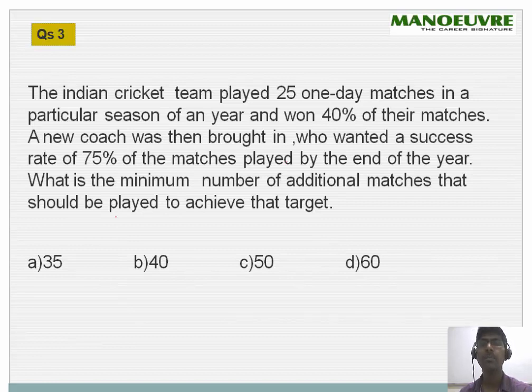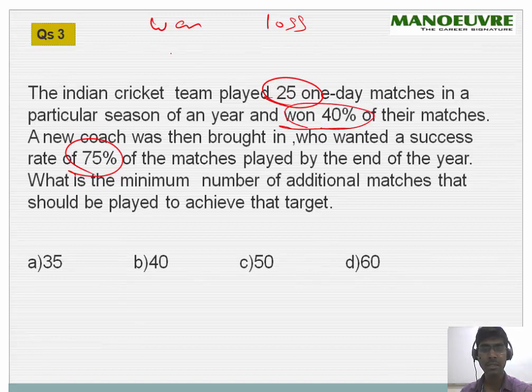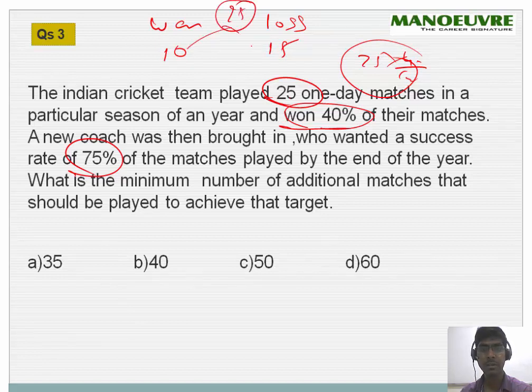Fine. So overall he needs 75%. Initially they played 25. Out of that they won 40% of their matches, and 40% of 25 is nothing but 10. So 10 won and 15 lost. Overall matches played was 25. Correct. Now they are asking what is the minimum number of additional matches that should be played to achieve that target.